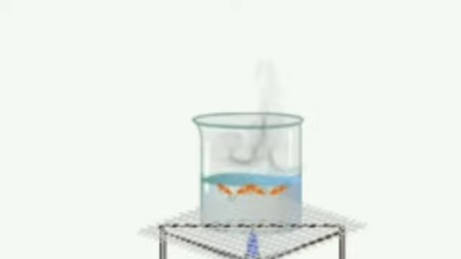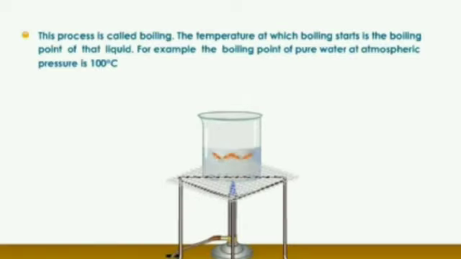Boiling and kinetic theory of matter. There is an attractive force existing between molecules of a liquid. A molecule at the center is attracted by the molecules all around. If a molecule at the surface has sufficient energy to overcome the intermolecular attraction of the liquid state, it leaves the surface and escapes. This is called evaporation. When the temperature is raised, more particles leave the surface. This is the temperature at which boiling starts. This is the boiling point of that liquid.